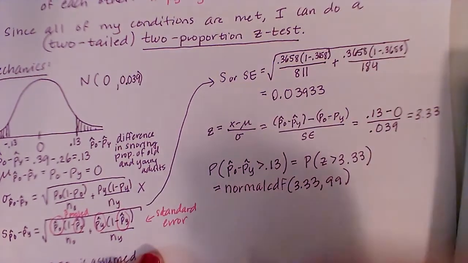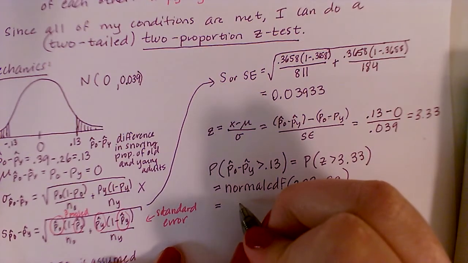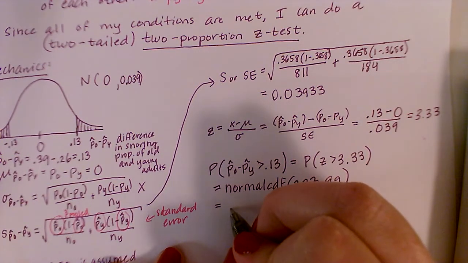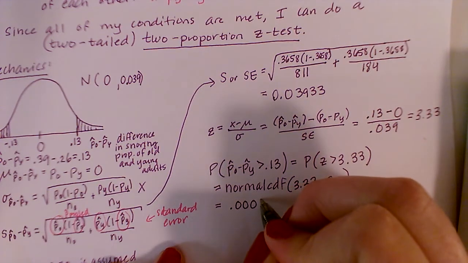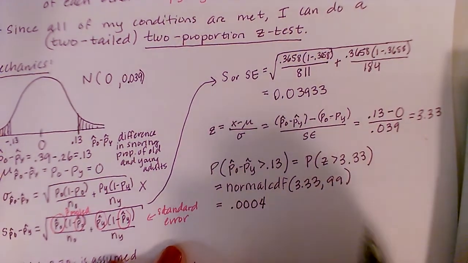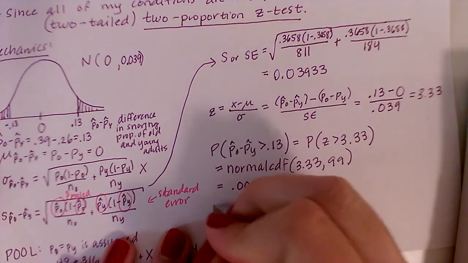Okay, I get a very, very small number. In fact, it's written in scientific notation, but basically it's 0.0004.